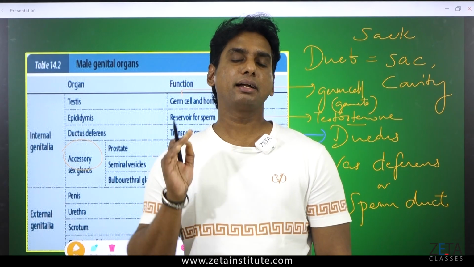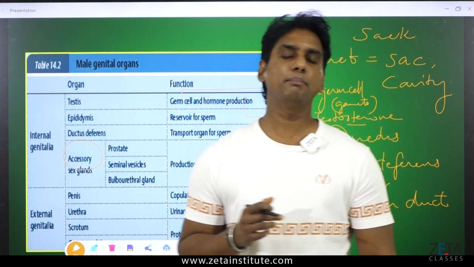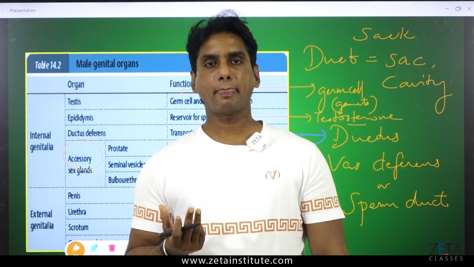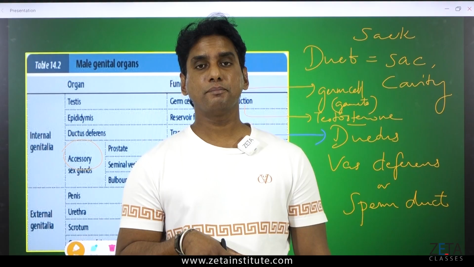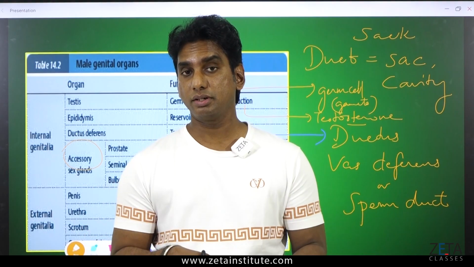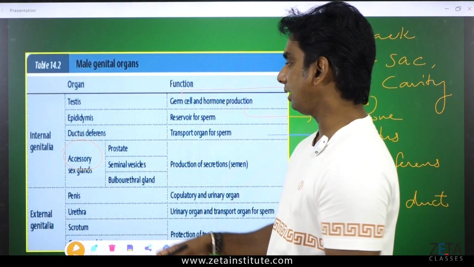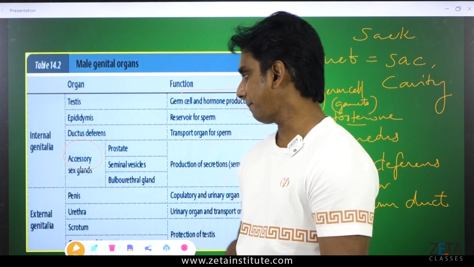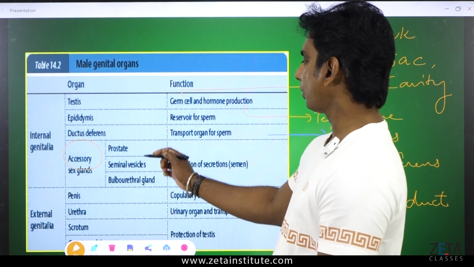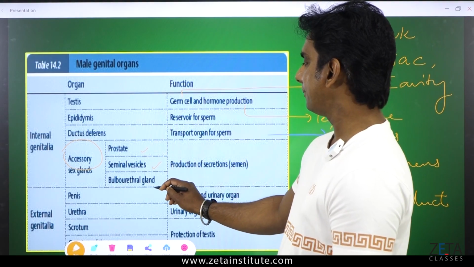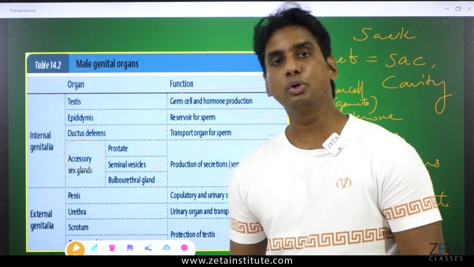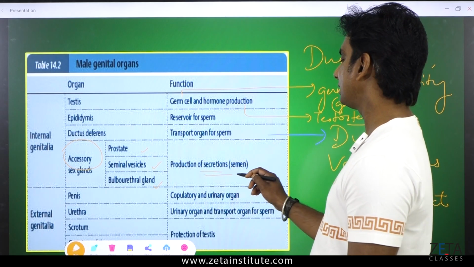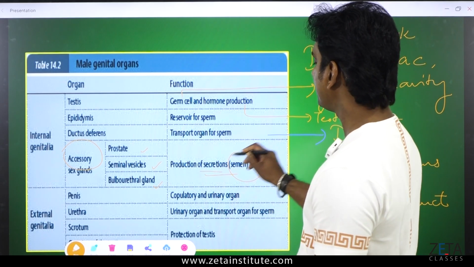Like in one class, I told you about biotic and abiotic factors. Biotic factors means we, the living. We cannot live without abiotic, isn't it? Non-living things are also important. In the same way, we cannot take away their role. Accessory sex glands, they are important. Which are the accessory sex glands? Already I told you: prostate, seminal vesicles, and bulbourethral gland, also called Cowper's gland. They are all involved in some secretions which later form semen.